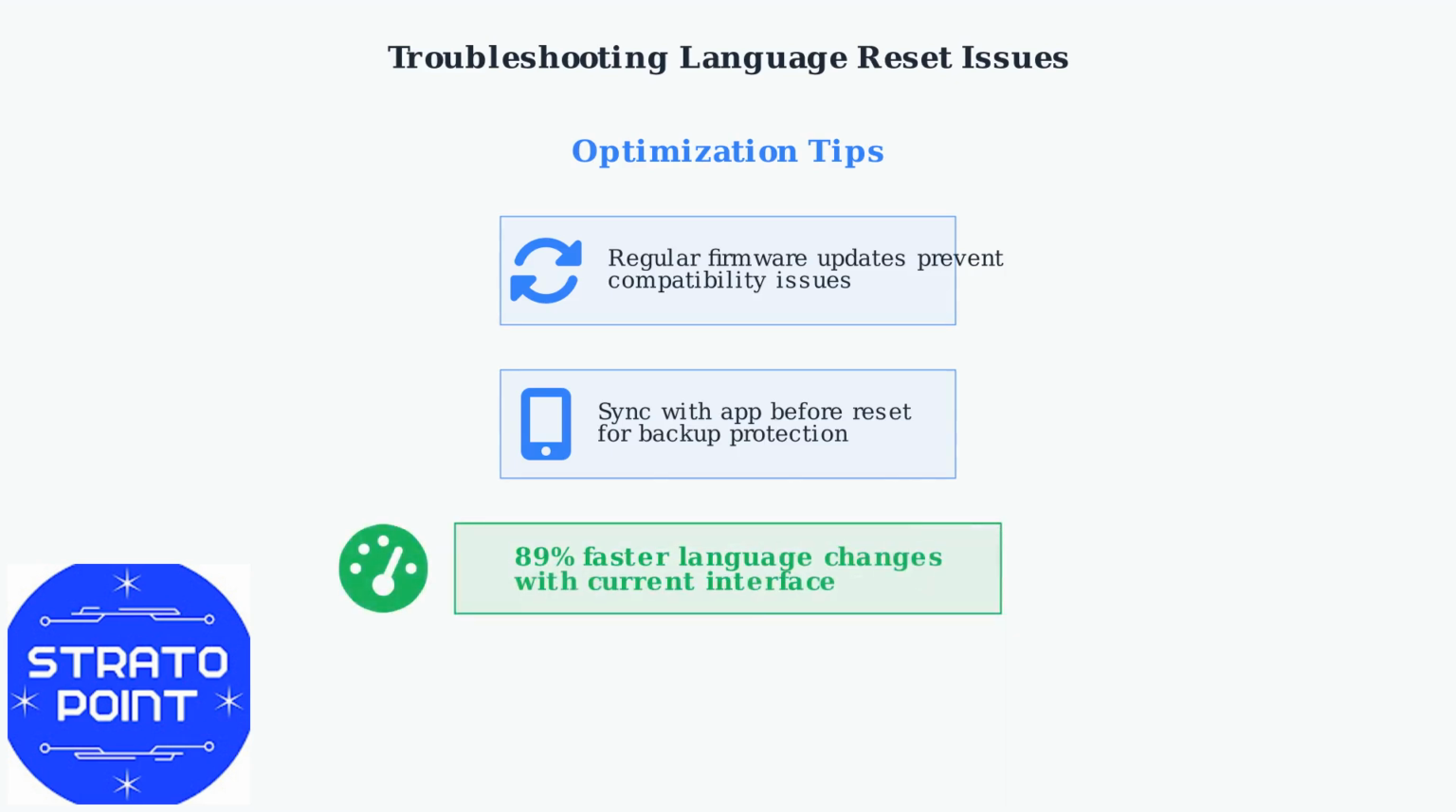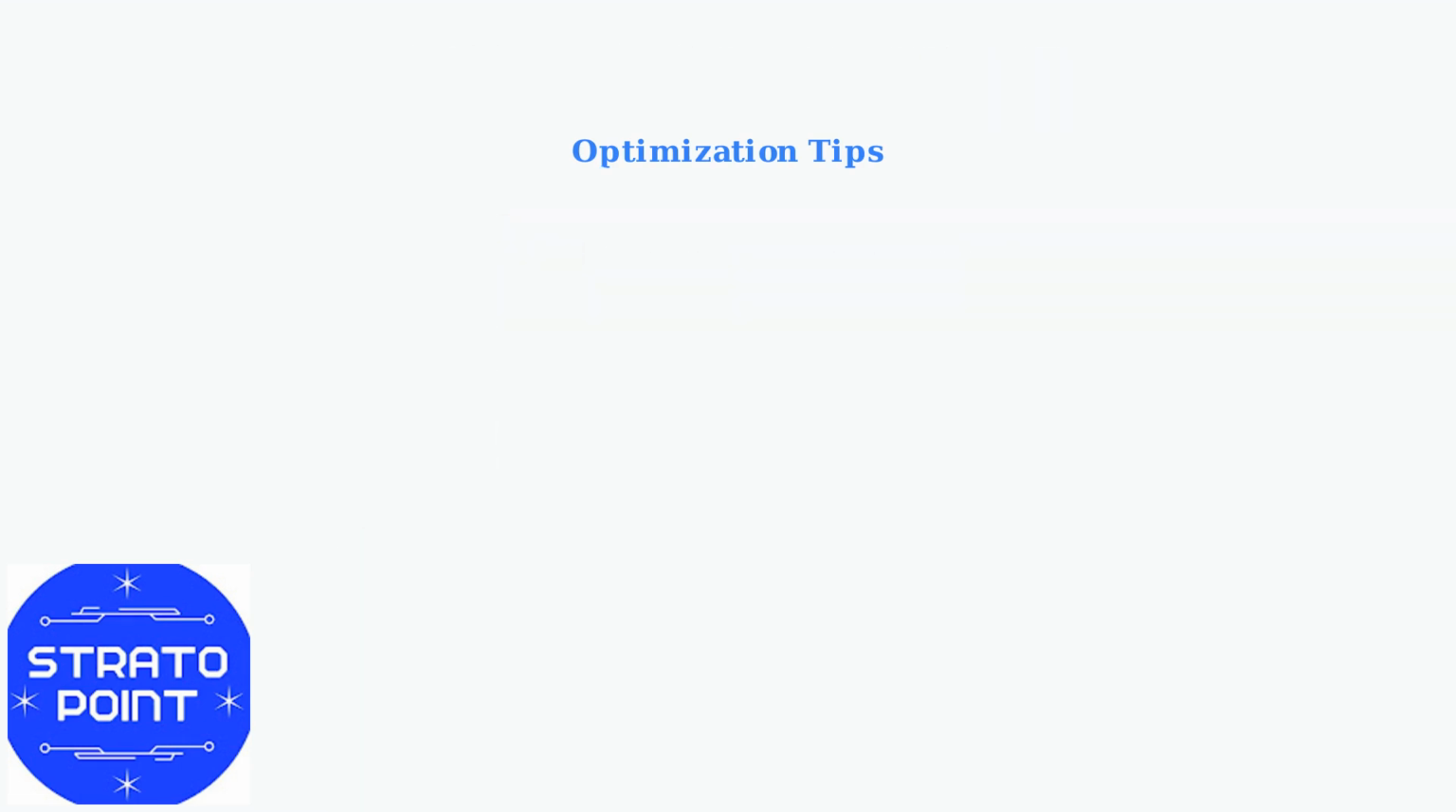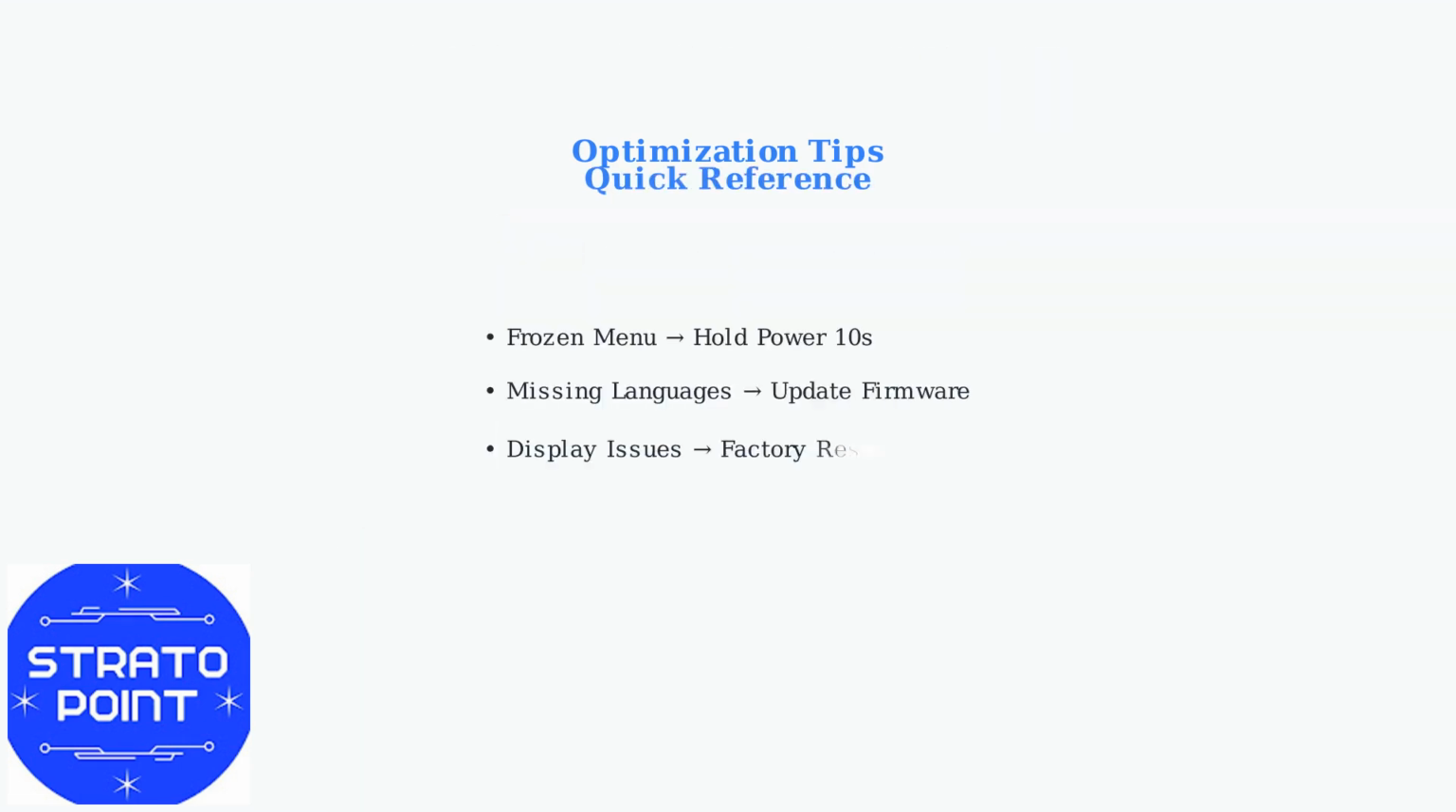According to Oral-B research, users complete the language change process 89% faster with the current interface design compared to previous generations. Following these troubleshooting steps ensures you get the best experience from your device. Remember these key troubleshooting steps: hard reset for frozen menus, firmware updates for missing languages, and factory reset for display corruption. Regular maintenance through the app keeps your device running smoothly.